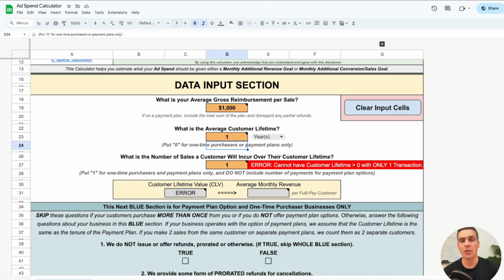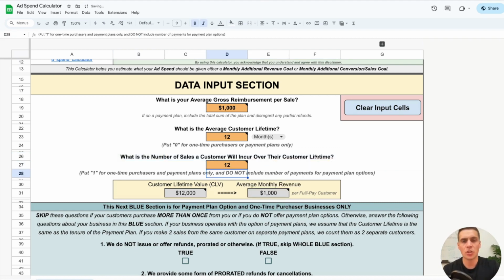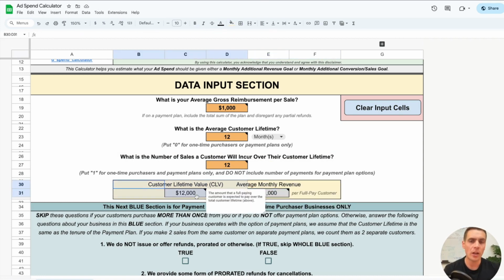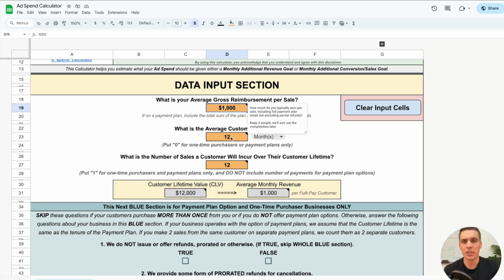Well, in order to use this calculator, we're going to put 1 year as the average customer lifetime, or similarly, you could put 12 months, and that's the same exact thing. And then what is the number of sales a customer will incur over their customer lifetime? Well, if they pay you every month, then that's simply going to be 12. And you can see your average monthly revenue here is 1,000 and your customer lifetime value is 12,000, which is that 1,000 times 12.